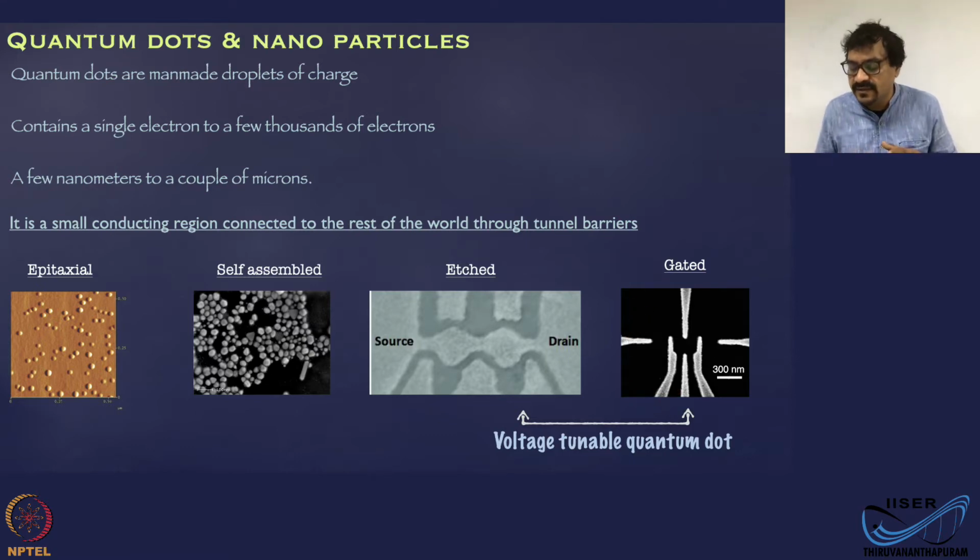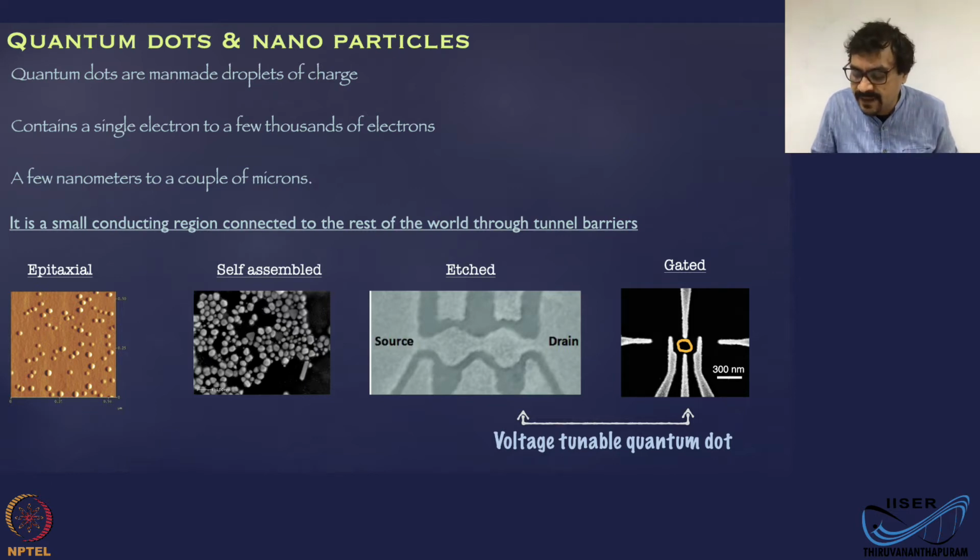Here, just as we discussed in one of the previous modules, you deposit gates on a two-dimensional electron system such as two-dimensional electron gas and apply voltages on those gates, and these voltages will confine electrons in a small region in between these gates.